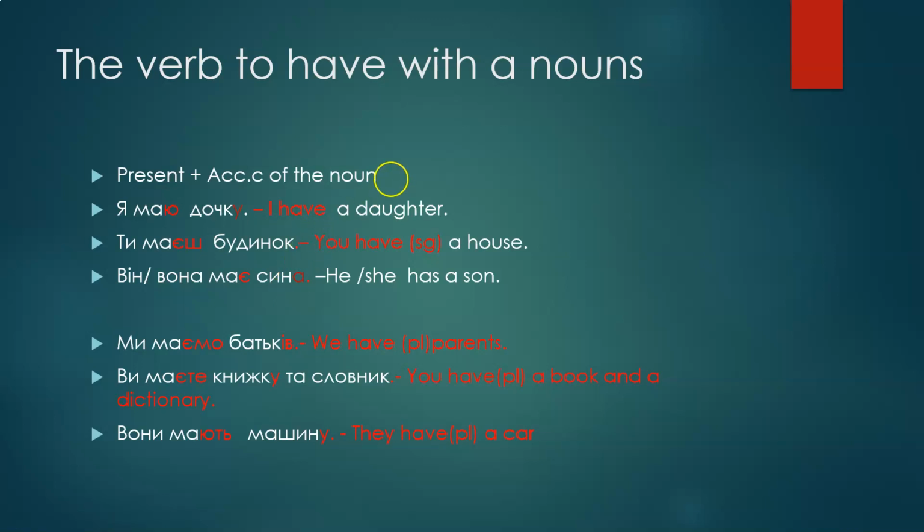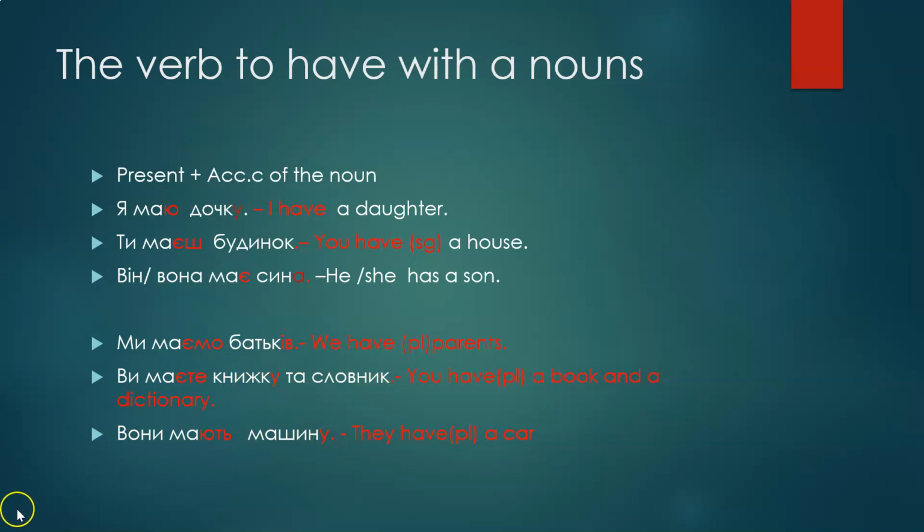If you know, it's usually a or ya for the masculine noun. So just try to remember these basic simple examples and you will master it. So я маю дочку, ти маєш будинок, він, вона має сина. Ми маємо батьків, ви маєте книжку та словник, вони мають машину.